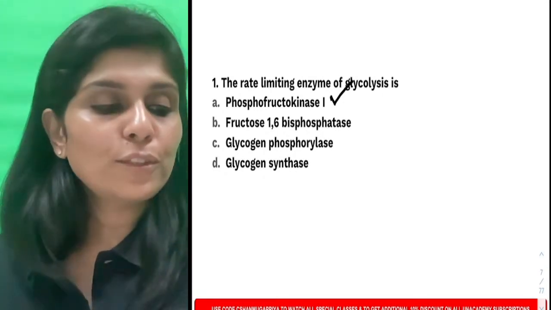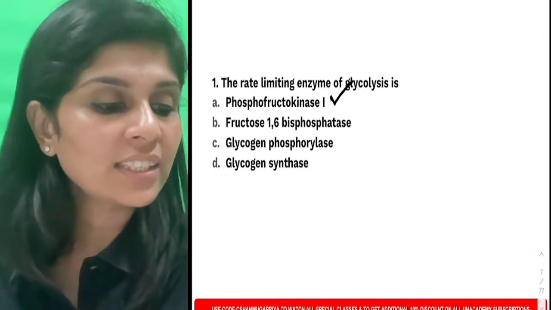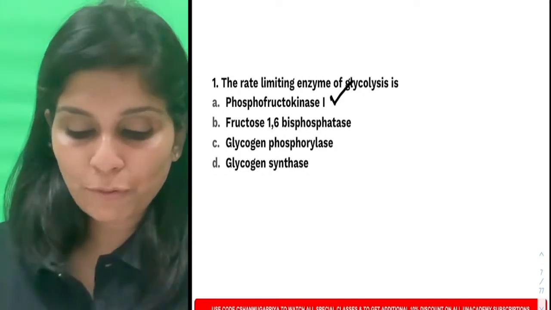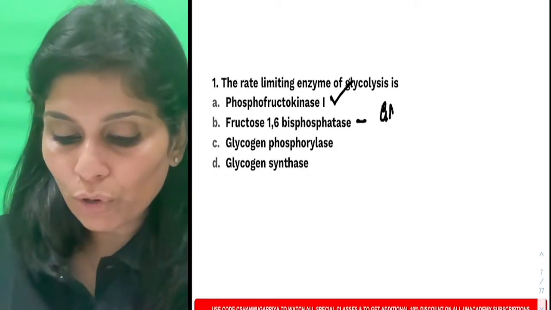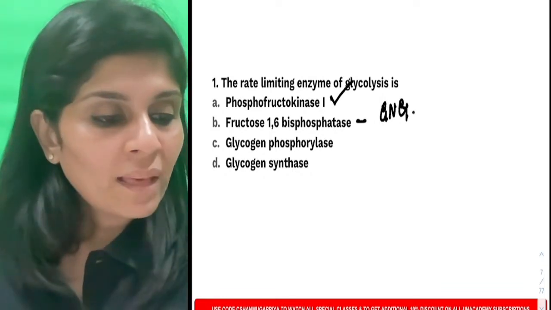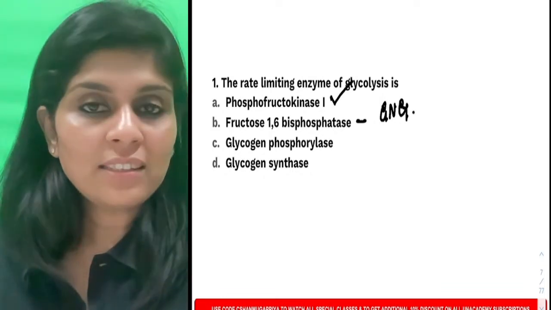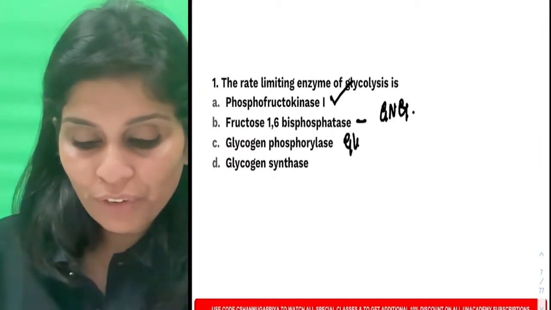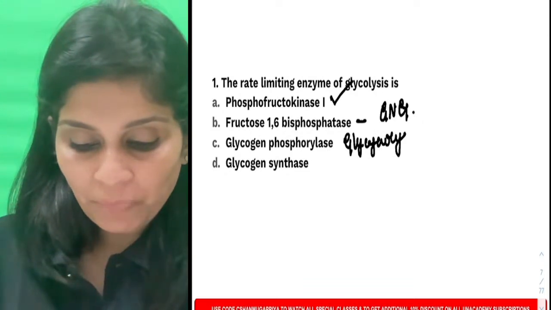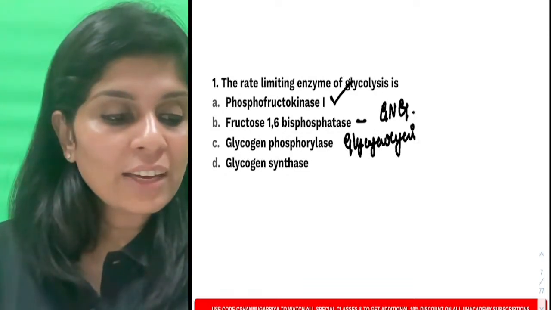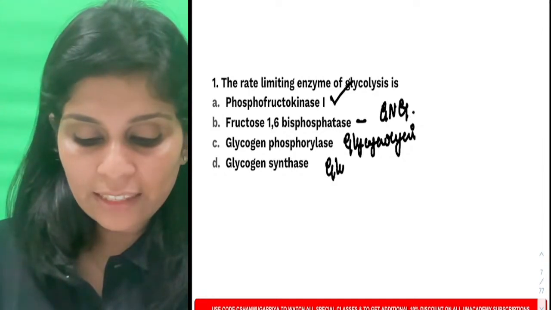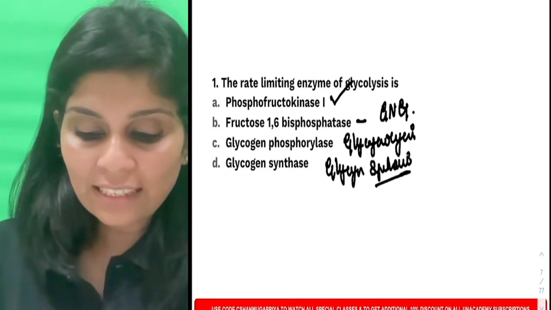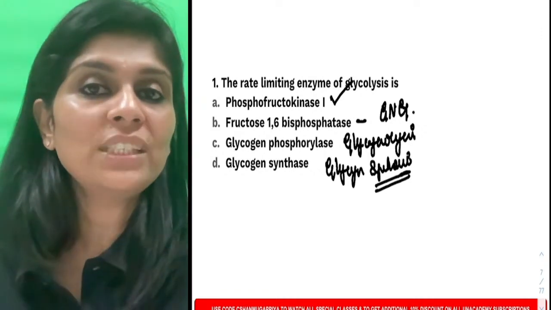The right answer here is phosphofructokinase 1, or choice A. Ashok, this is not choice B. Choice B, fructose 1,6-bisphosphatase, is the rate limiting enzyme of gluconeogenesis. Do you understand this? It's gluconeogenesis. And glycogen phosphorylase is the rate limiting enzyme of glycogenolysis. And as the name indicates, glycogen synthase is the rate limiting enzyme of glycogen synthesis. Synthase tells you it's the rate limiting enzyme of glycogen synthesis.